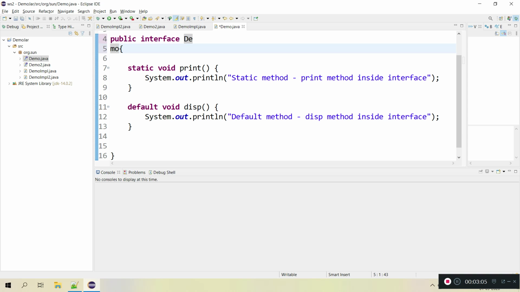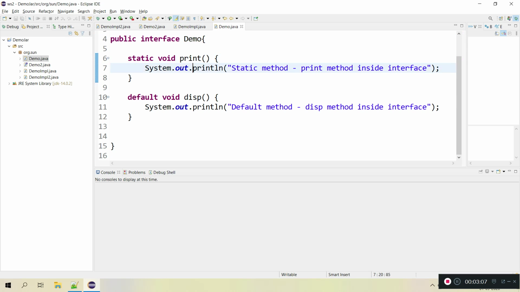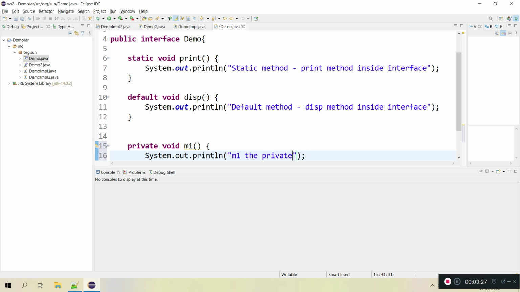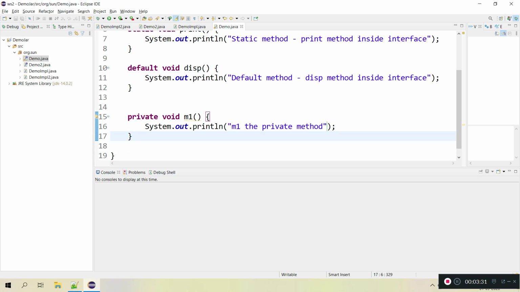To avoid that, now we have a new kind of method, the private method. This is the signature with private, and you can give whatever return type and method name, let's say m1, and we can provide the method body inside the interface. So I'm providing m1, the private method. This is how we write a private method in a class, and in an interface it is the same.